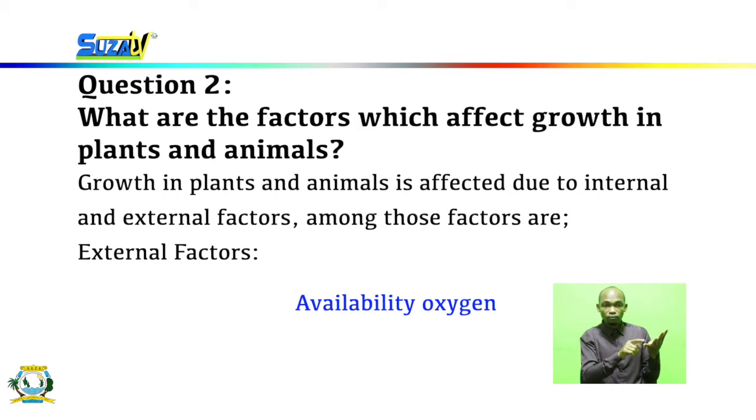The availability of oxygen. Oxygen, as we all know, is an important substance for respiration in all organisms, be it plants, be it animals. So if there is a high amount of oxygen, then the growth level can be high. But if there's a small amount of oxygen, then the growth level is retarded or is reduced.